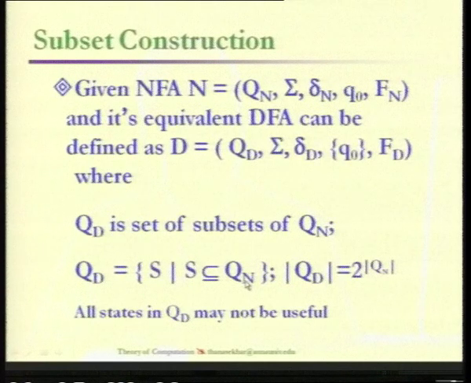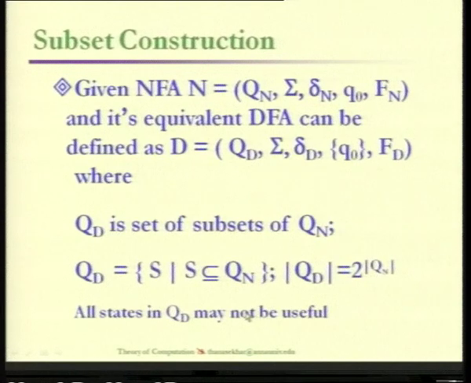So Qd is the set of subsets, where the condition here is that S must be a subset of Qn. How many states will we have in that Qd, that is, the order of Qd? It is going to be 2 power the number of states available in Qn. If you are given an NFA with 3 states, then in this Qd we will have at most 8 states.